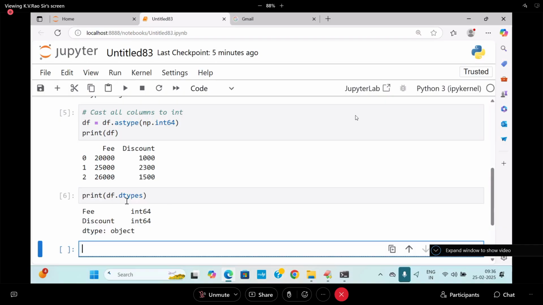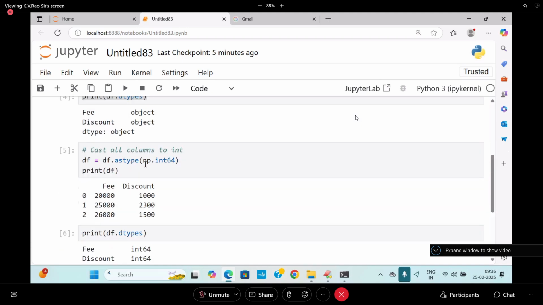That you cannot convert. Completely you cannot write df.astype(np.int64), because it is called which type? String type. So a string type column cannot be converted into int. So for that time, you have to use the particular type only. I think you are following me.